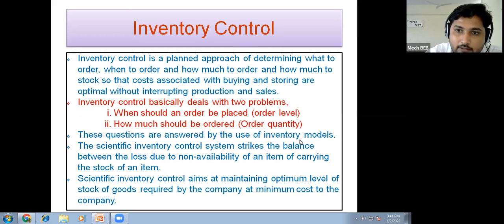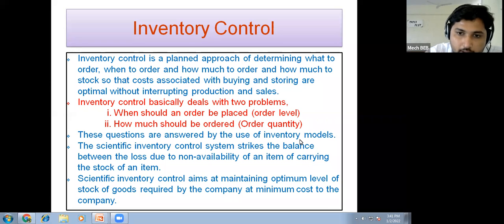If inventory control is implemented for raw material inventory, then the production activities will be uninterrupted. And if it is implemented for finished goods inventory, then the sales processes and customer demand will be fulfilled.